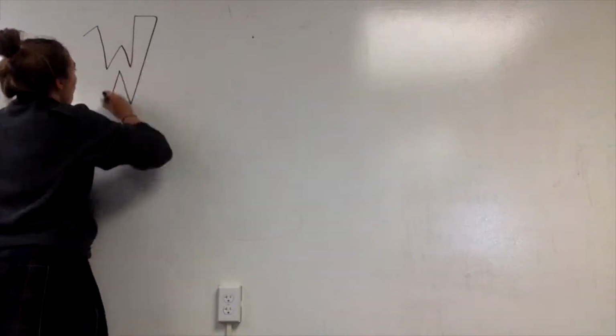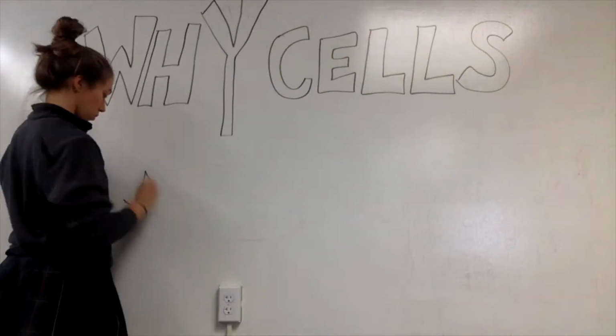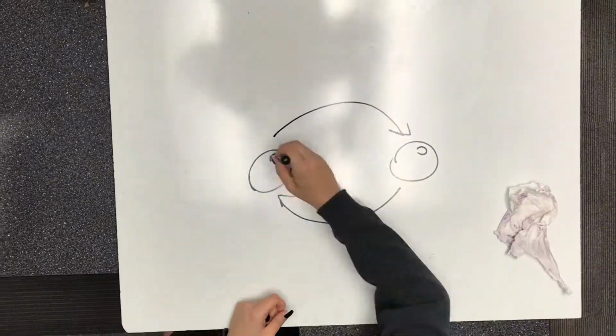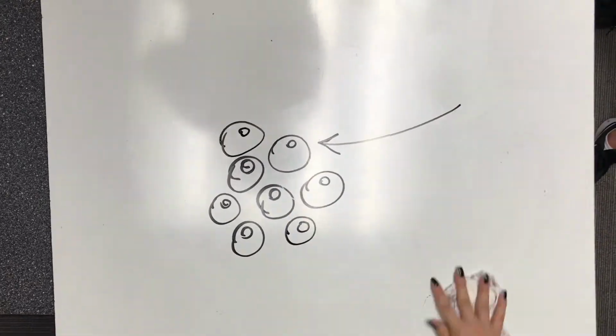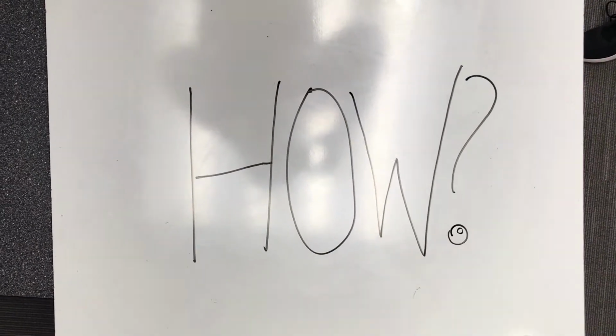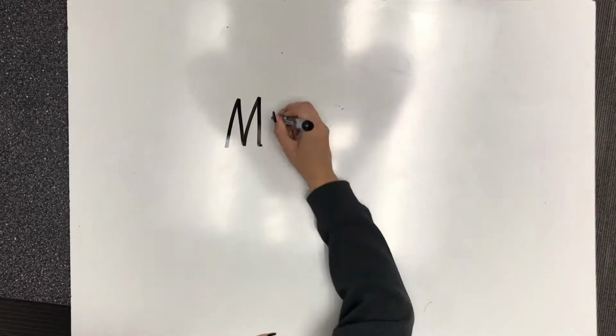The first thing we'll be talking about is why cells replicate. Well, cells in our body are constantly being replaced and created. Now you might be wondering, how is this done? Well, there are two biological processes by which new cells are made.